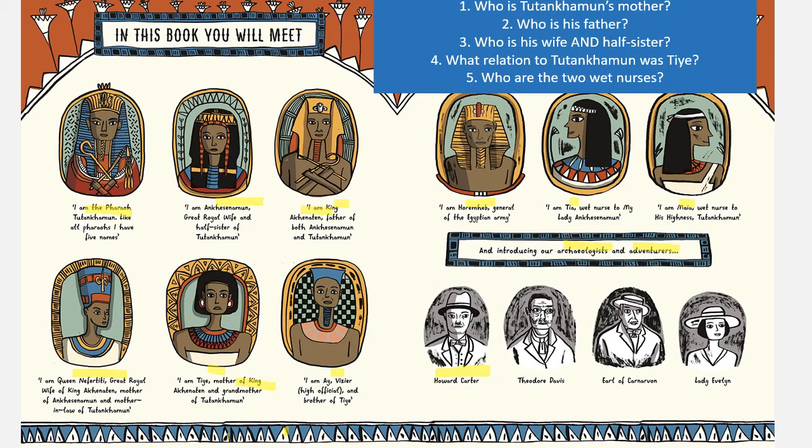Okay, so I want you to answer these retrieval questions. You just have to look through the page to find the answers. Who was Tutankhamun's mother? Who is his father? Who is his wife and half-sister? What relation to Tutankhamun was Tai? And who are the 2 wet nurses? So put the numbers down the margin. Again, remember you needed to leave room for your glossary, so maybe go to another page, write the numbers down and answer those questions. Pause the video while you're doing it.